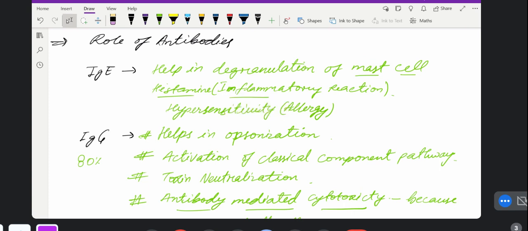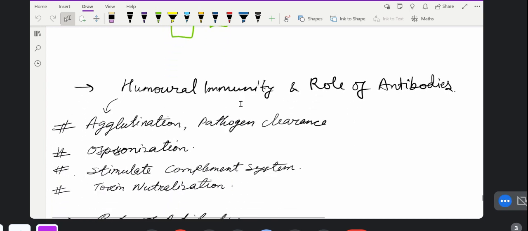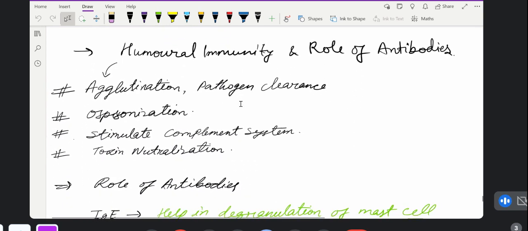So, the role of the antibodies. It's the ninth lecture of immunology, and we have read so many things till now. To understand the role of antibodies, we have to understand what humoral immunity is first. Humoral immunity is like fluid immunity, the defense system which is provided in a fluid form. That is called humoral immunity. So, what is the role of antibodies? We'll see now.